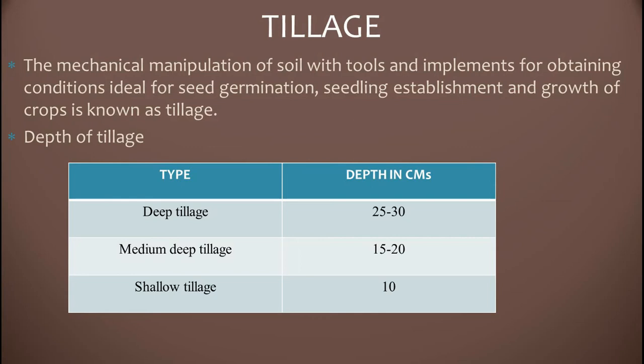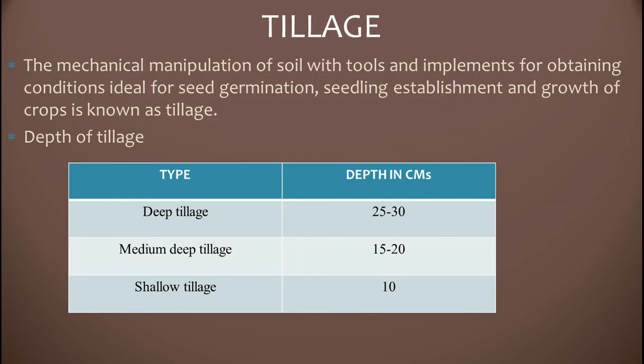The mechanical manipulation of soil with tools and implements for obtaining conditions ideal for seed germination, seedling establishment and growth of crop is known as tillage. Tillage is nothing but a mechanical manipulation of soil. Why do we do mechanical manipulation of soil? For seed germination, seedling establishment and growth of crop. For this purpose we manipulate the soil.